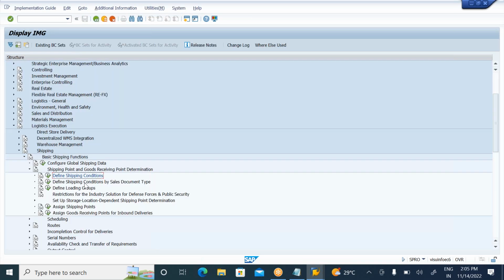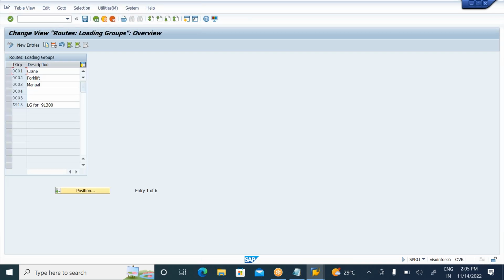And next, loading groups. What is a loading group? See, in the stores I have a lot of materials, and all the materials' characteristics will not be the same. Some materials I will load by using a crane, some by forklift, and some materials I can load manually also. So this loading group I need to assign in the respective material master sales view. I need to assign the loading group, here by using crane. So this is the loading group.